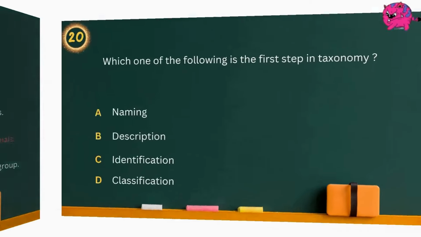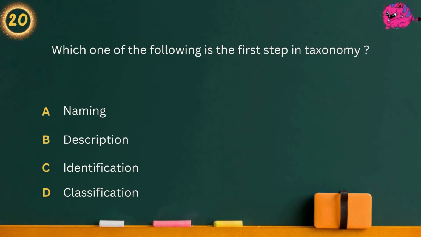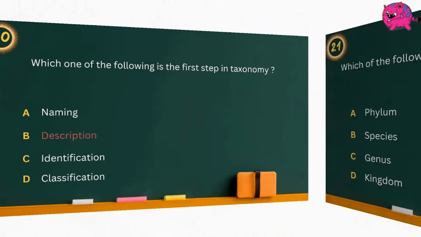Question 20. Which one of the following is the first step in taxonomy? Option A, Naming. Option B, Description. Option C, Identification. Option D, Classification. Answer is description.